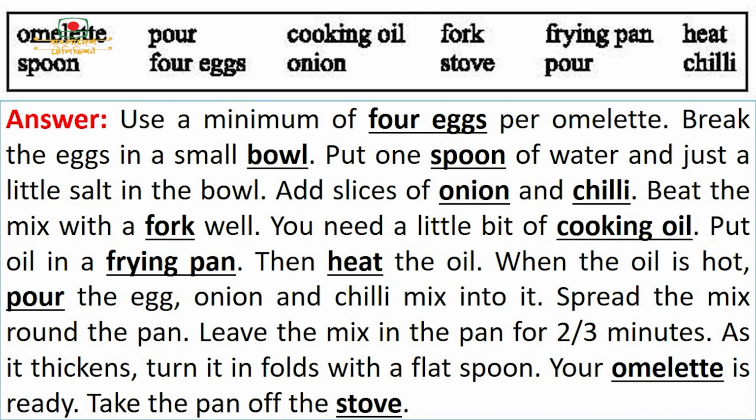Put oil in a frying pan, then heat the oil. When the oil is hot, pour the egg, onion and chili mix into it. Spread the mix round the pan. Leave the mix in the pan for 2 to 3 minutes. As it thickens, turn it in folds with a flat spoon. Your omelette is ready. Take the pan off the stove.